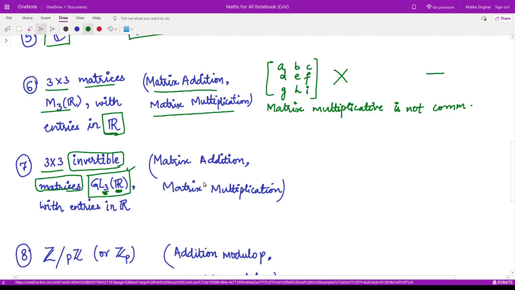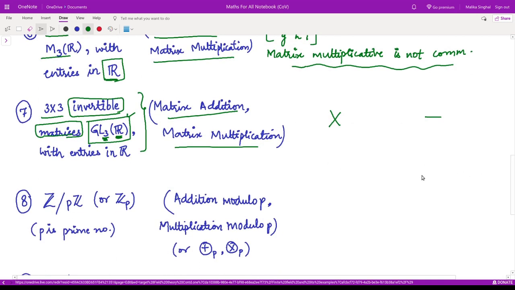Now, together with the operations of matrix addition and matrix multiplication, is this a field or not? Again, it is not a field. Why? For the same reason, because matrix multiplication is not commutative. Even if you find the inverses and identity elements, there is no commutativity among matrices. There are several examples for that, right?